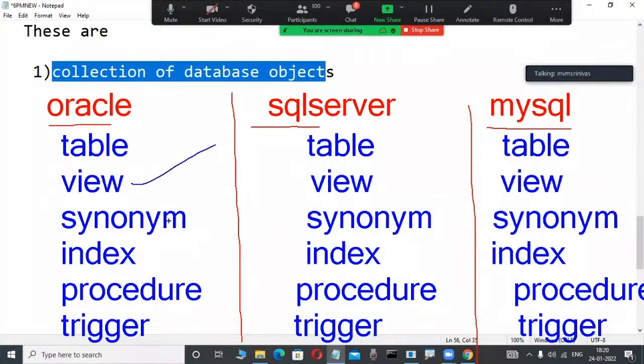What is the purpose of a view? What is the purpose of a synonym? What is the purpose of an index? What is the purpose of a procedure? What is the purpose of a trigger? You have an idea where we are using this: one relational data model product.